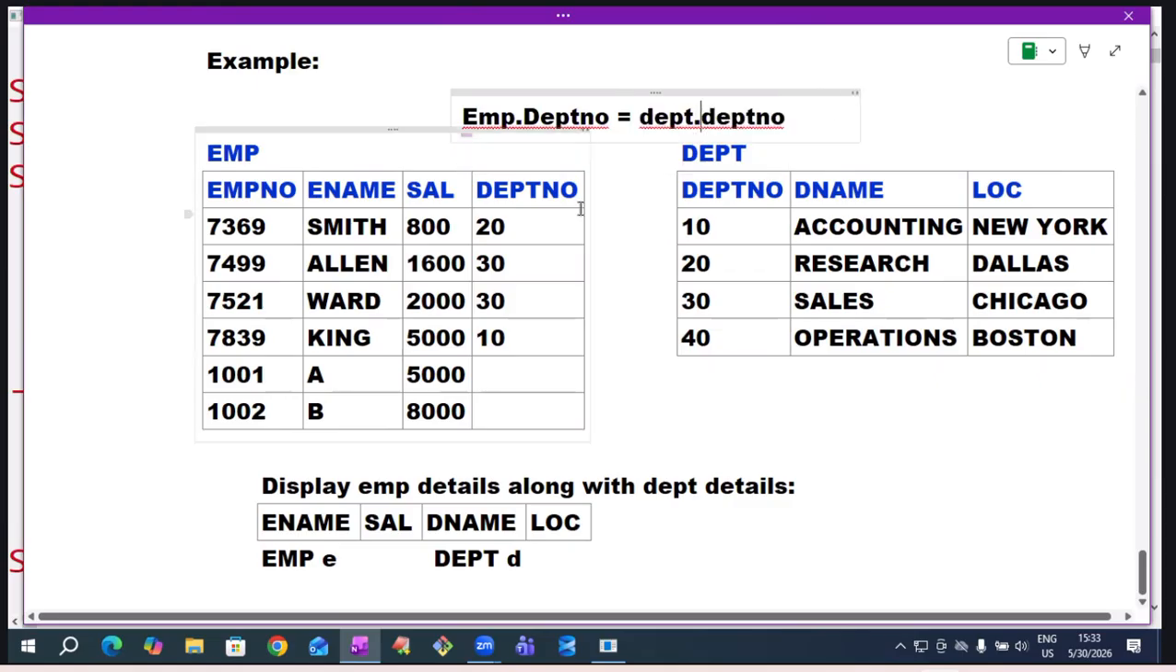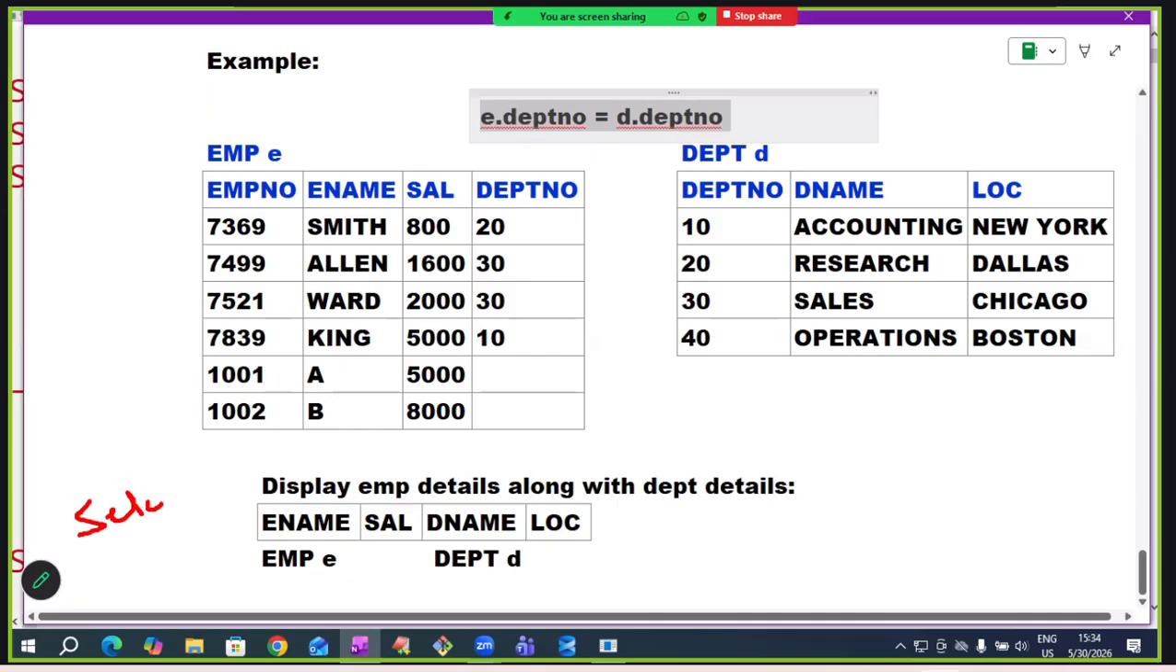But in real time, table names may be lengthy. To make EMP table short, I'm giving alias name E. To make department table name short, I'm giving alias name D. Instead of writing EMP, write E. Instead of writing department, write D. This is the join condition.